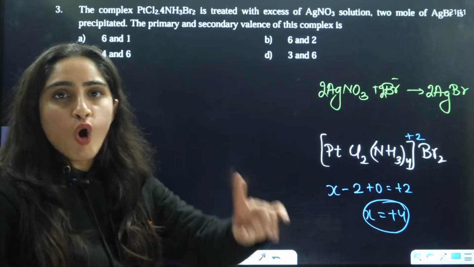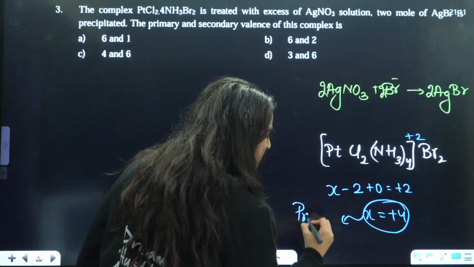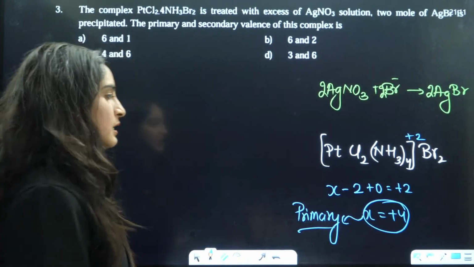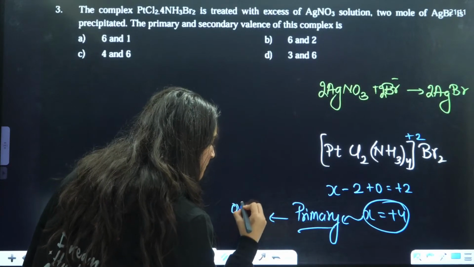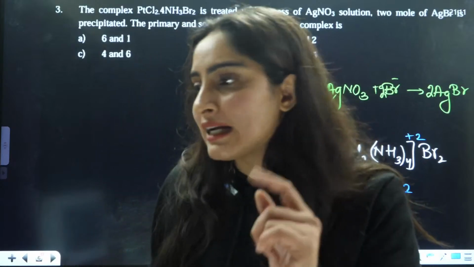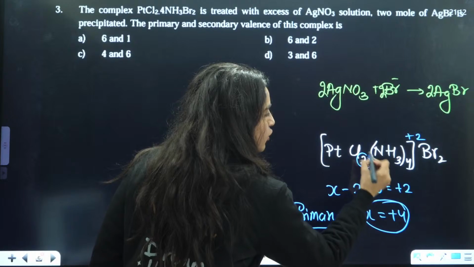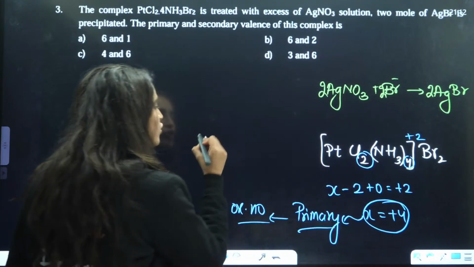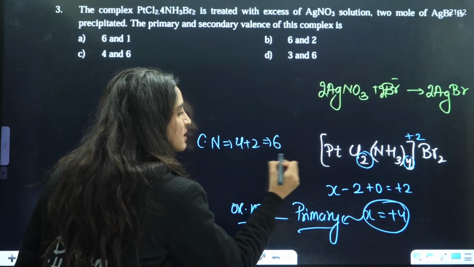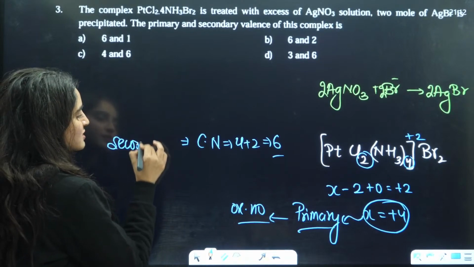Acha, what is oxidation number? Oxidation number is the primary valency, and coordination number is the secondary valency. Coordination number is 4 plus 2, so coordination number will be 4 + 2 = 6. So this is your secondary valency.